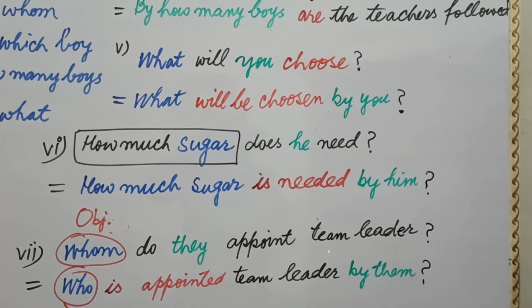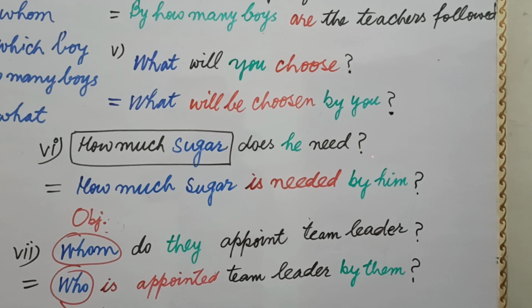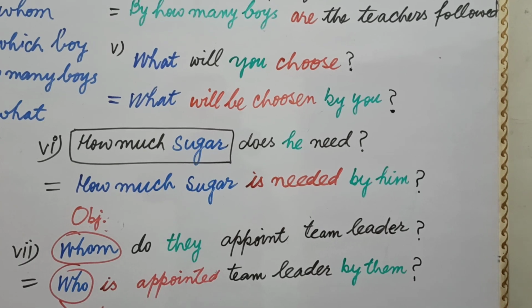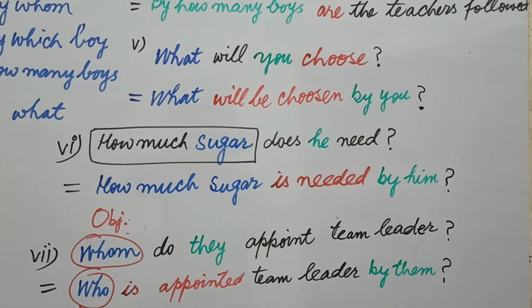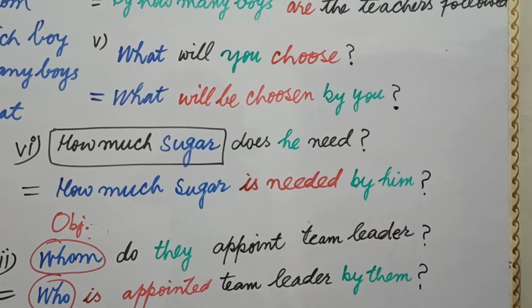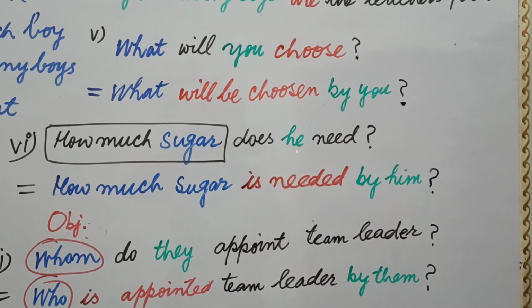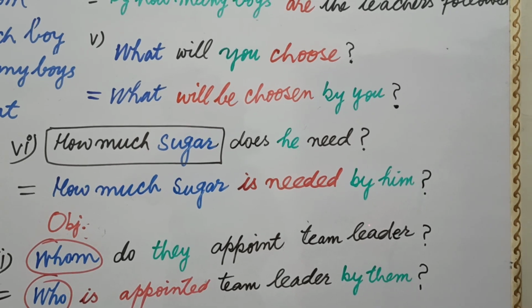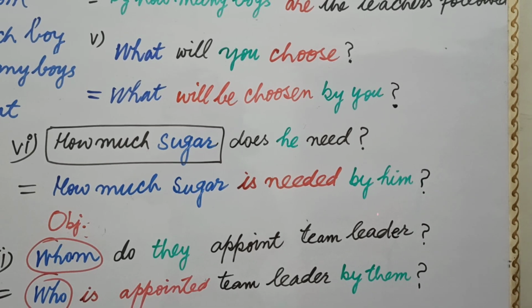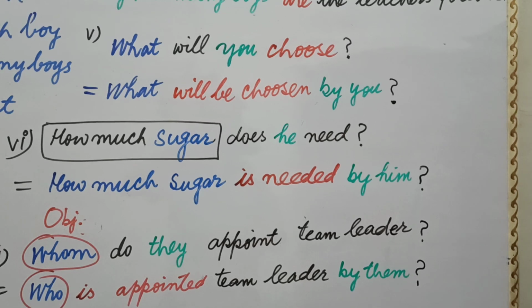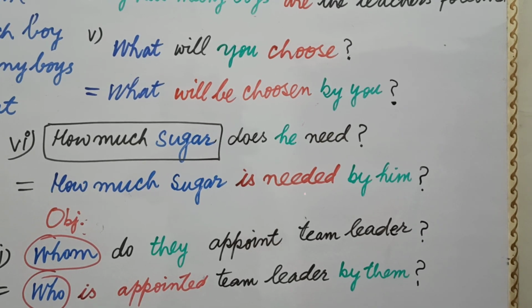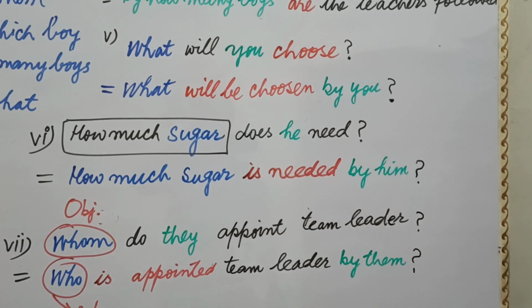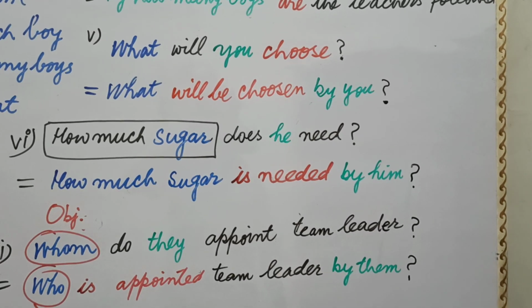Now fortunately, the object that should be after need is written in the beginning, so you need not bring any object in the beginning because you have already written here how much sugar. Your subject is he, and he will go after the end of the sentence, by him. So sugar is singular, tense is present indefinite, you will use is needed. Now the answer is how much sugar is needed by him.